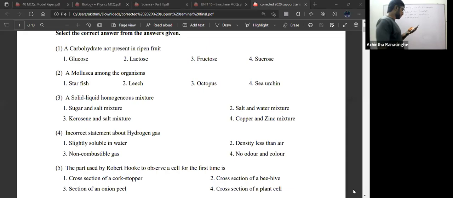Next one. Third one. A solid liquid homogeneous mixture. What is the solid liquid homogeneous mixture here? Sugar, salt mixture, solids. Salt and water mixture. Yes. Salt is the solid, water is the liquid here. So salt and water mixture is the solid liquid homogeneous mixture.